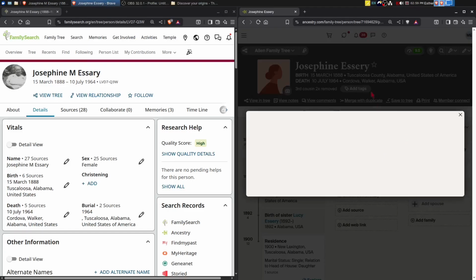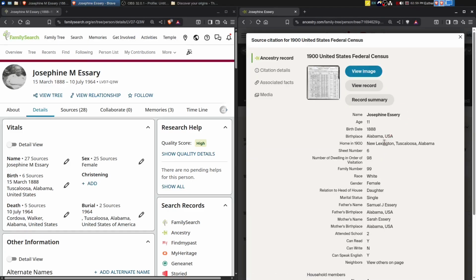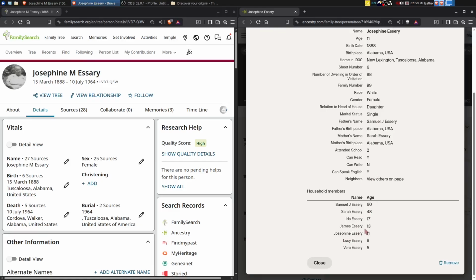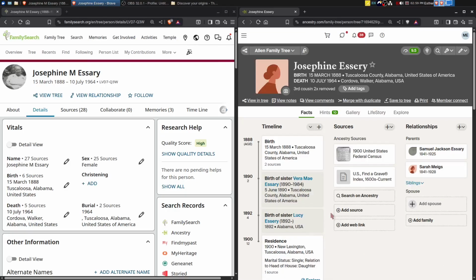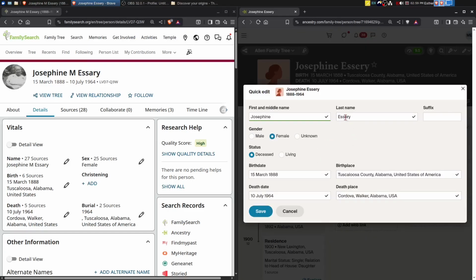So let's just look at the indexed information. Yeah, so she's 11 here, and you can see the index had it spelled Essary, which is fine. That may be how it looks. We'd have to look again, but I'm going to standardize the name to Essary because that's the majority of the family's spelling. So we'll just do that, and then we'll jump into the record hints.